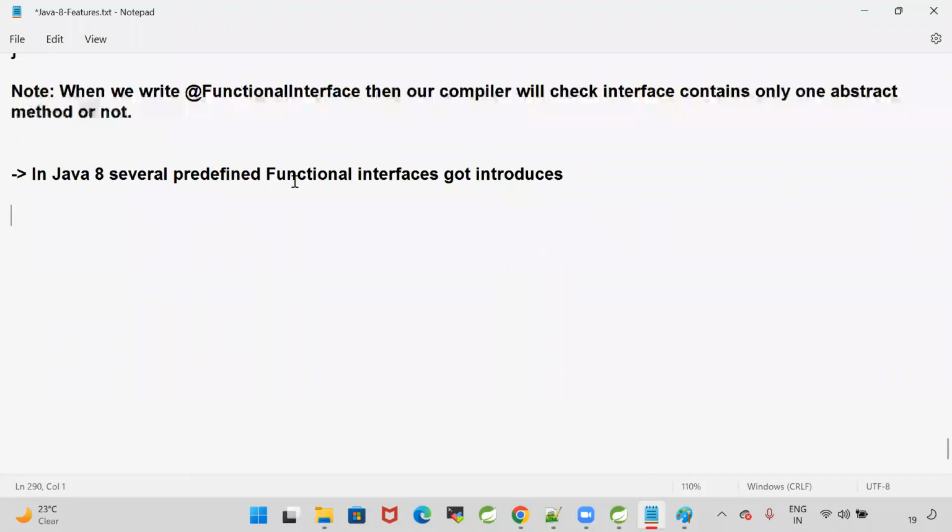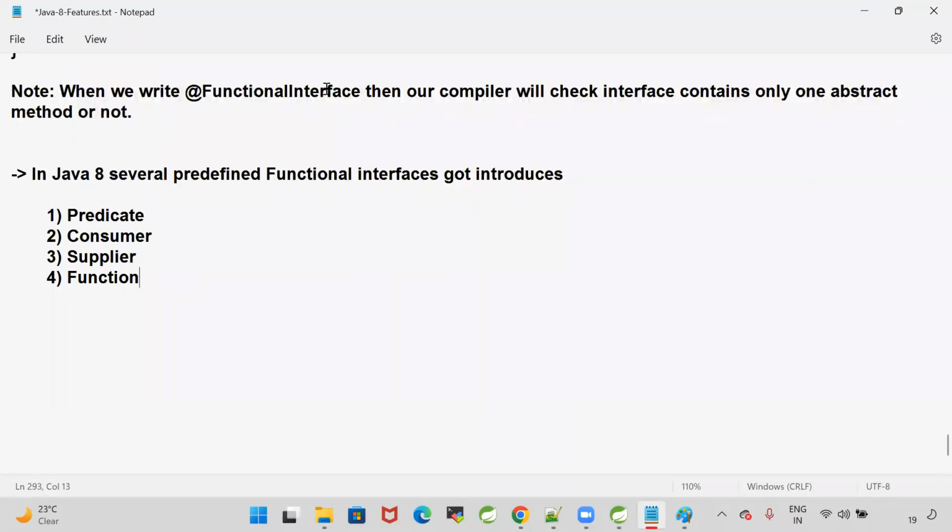What are those? First one is predicate. Second one is consumer. Third one is supplier. Fourth one is function.